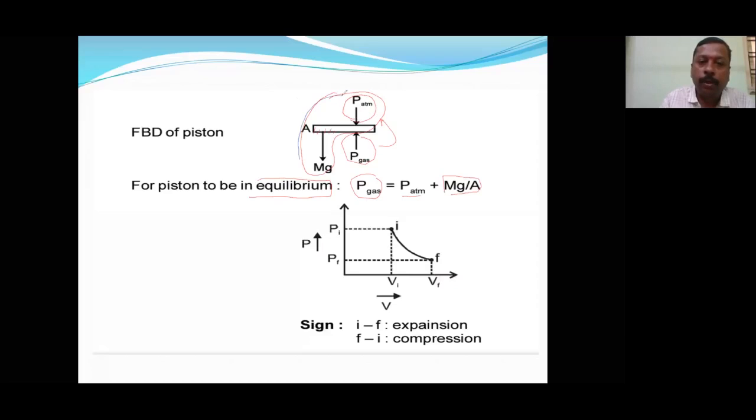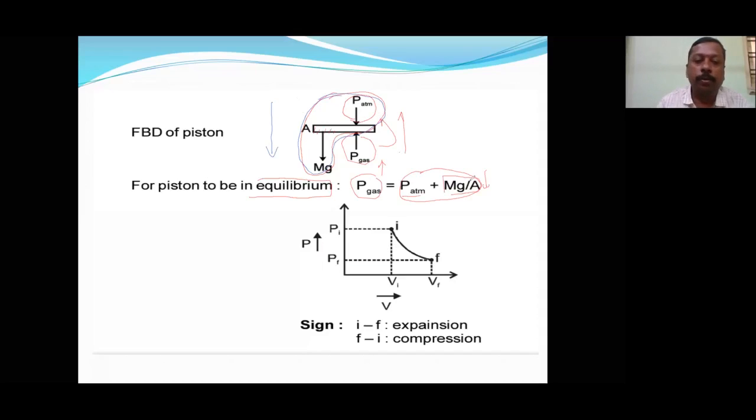See, these blue circled forces are acting down. The pressure of the gas, which I will mark in red, is acting upward. So the pressure of the gas is acting upward and these two forces are acting downward. When both forces are equal to each other, then we say that it is at equilibrium.